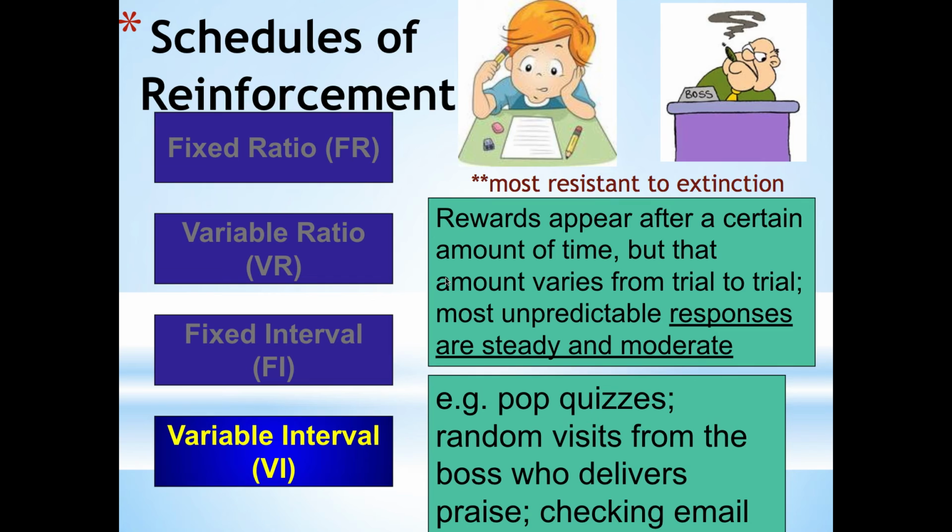And our very last schedule is called a variable interval schedule. So this means that reinforcement is delivered after a particular amount of time, but the organism doesn't know how much time is going to go by before the reinforcement comes. So think of a pop quiz as being a great example of this. Think of if anybody works in a corporate environment, like at a chain restaurant maybe. Sometimes they'll send in secret shoppers from corporate, and you don't know when this person is going to come in